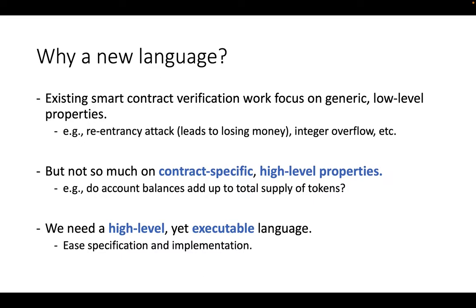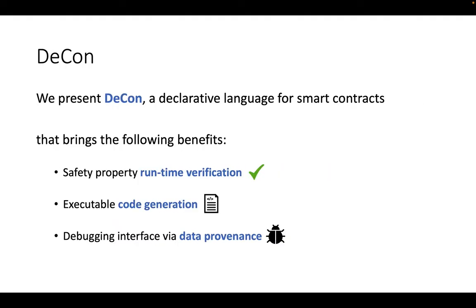Therefore, we need a high-level and executable language to ease the specification and implementation of smart contracts. With this idea, we present Decon, a declarative language for smart contracts, and it provides runtime verification for safety properties, automatic code generation, and an intuitive debugging interface via data provenance.